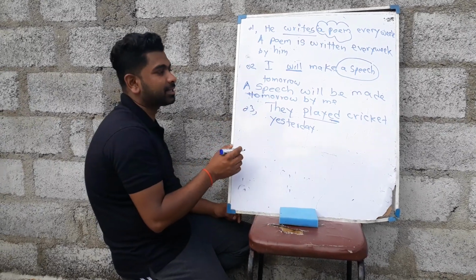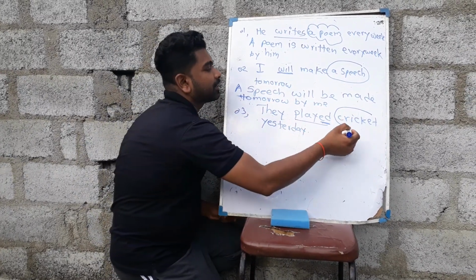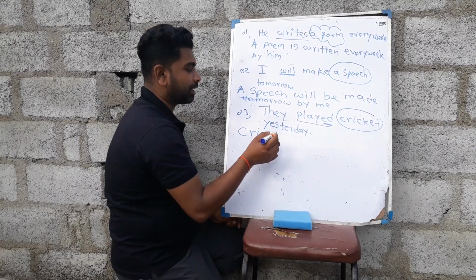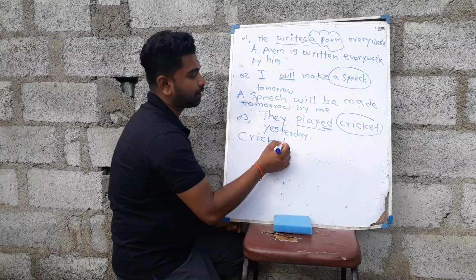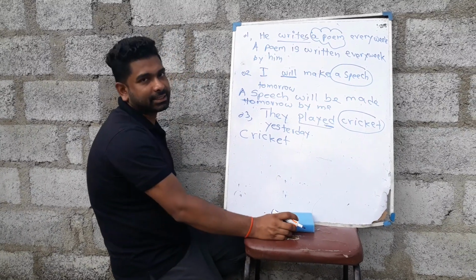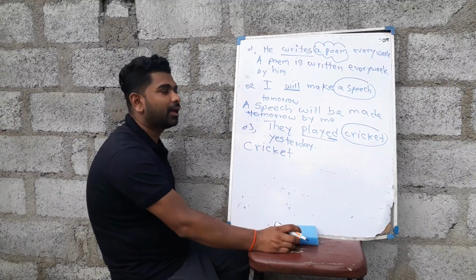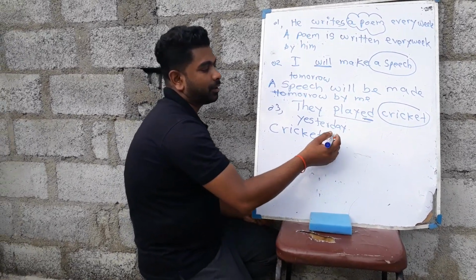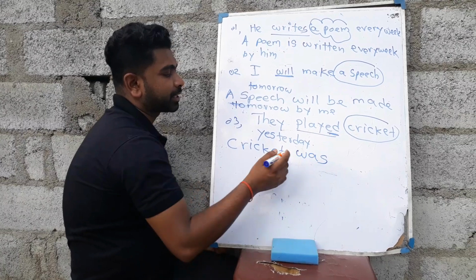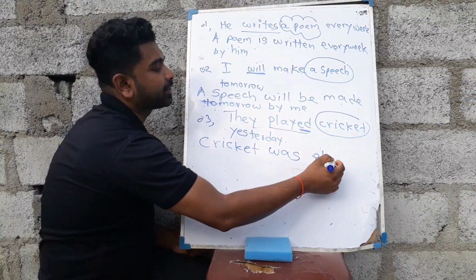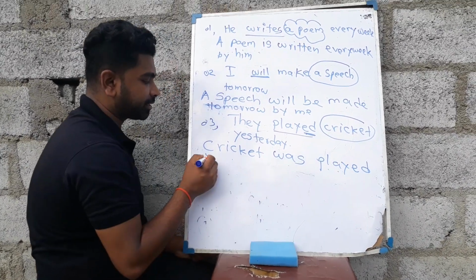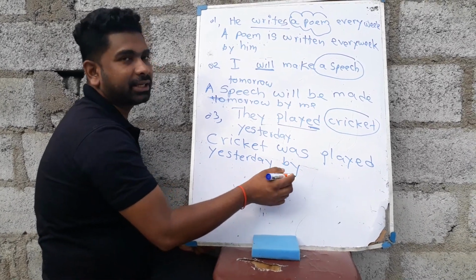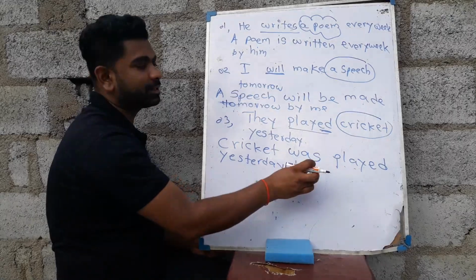And the third one, they played cricket yesterday. So this is past tense. Then what is the object? Cricket. So take it at the beginning of the sentence. So cricket, uncountable. So what is the verb you need to use? Was. That is the helping verb for the past tense. Cricket was played yesterday by, and when we write they at the end of the sentence, then.